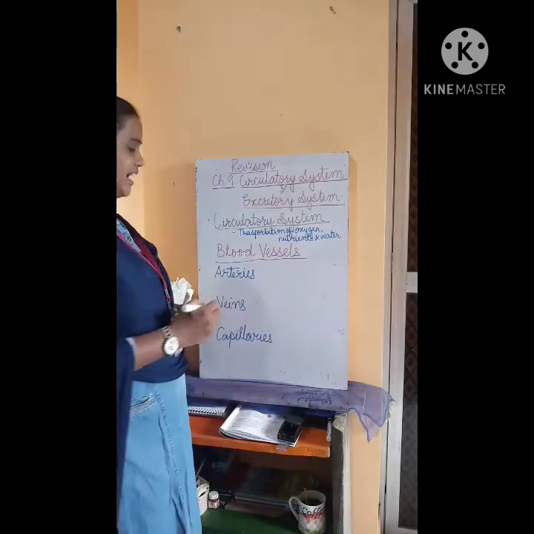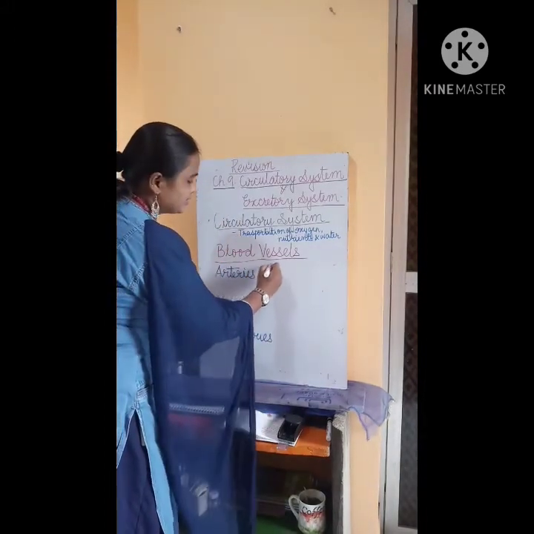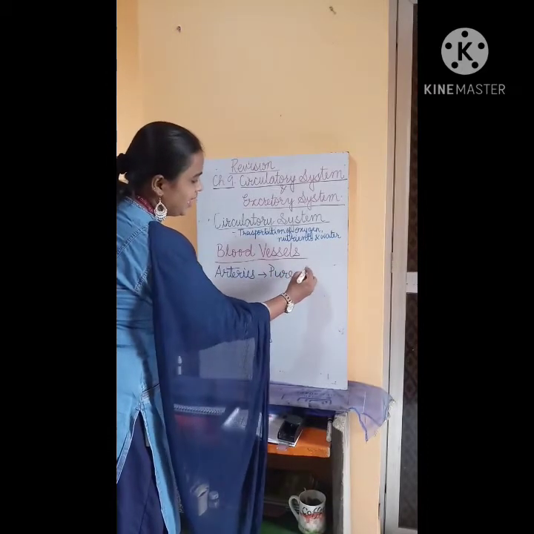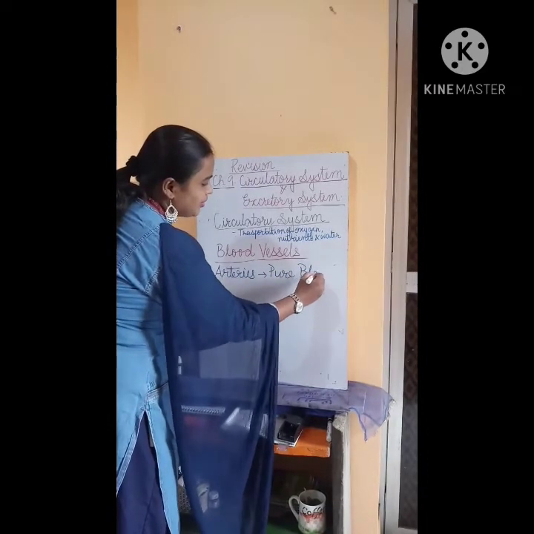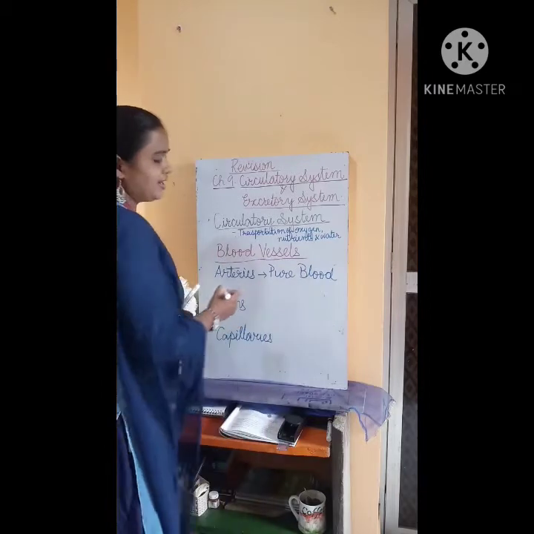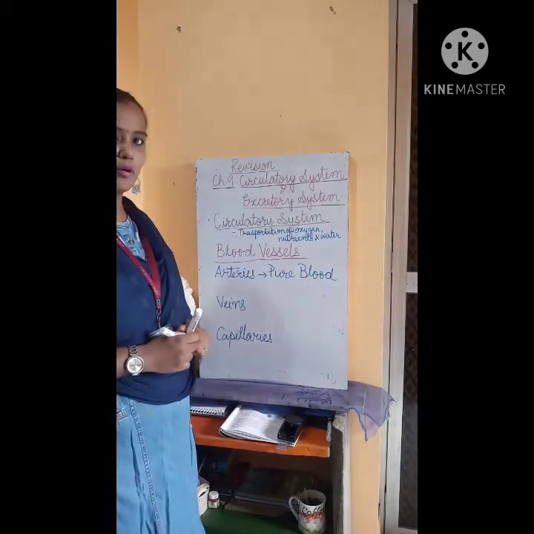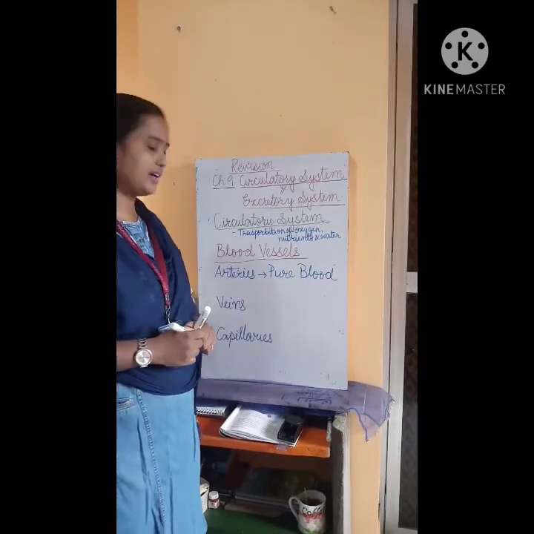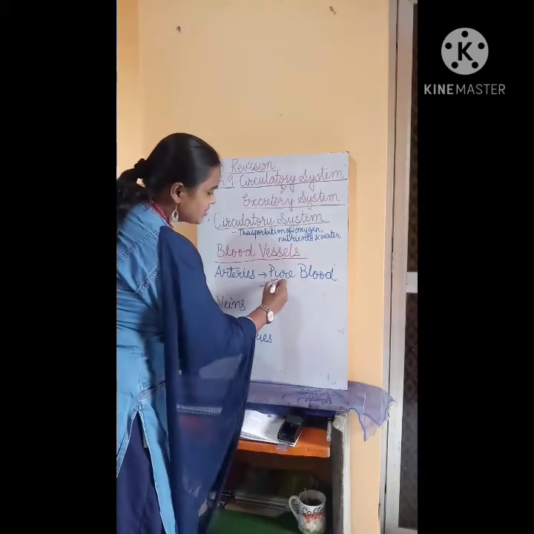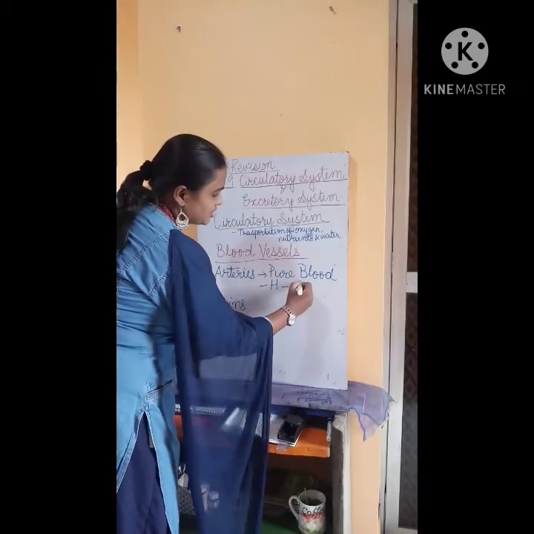The arteries carry the pure blood. The blood carried by arteries is the pure blood. And when I say it carries pure blood, that means it carries the blood from the heart to the rest of the body.